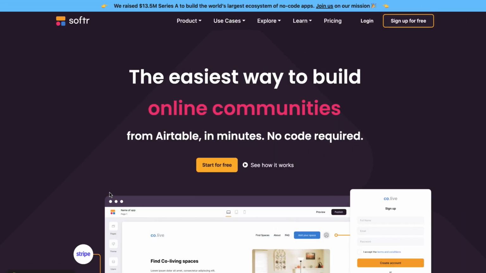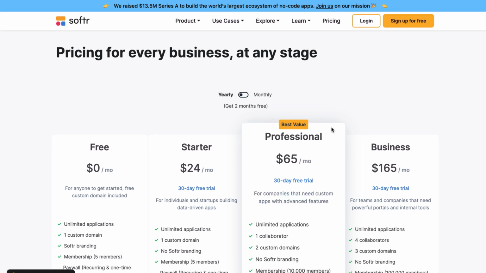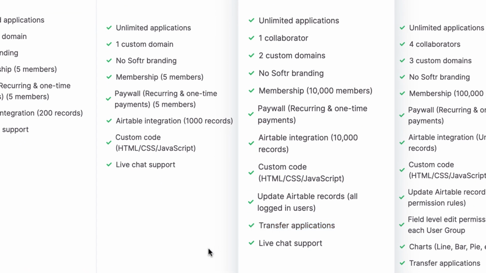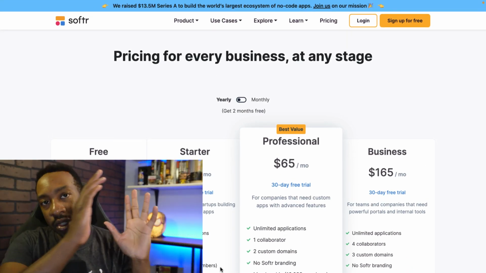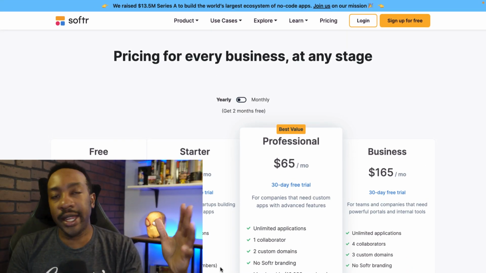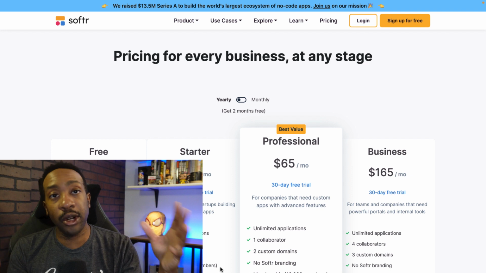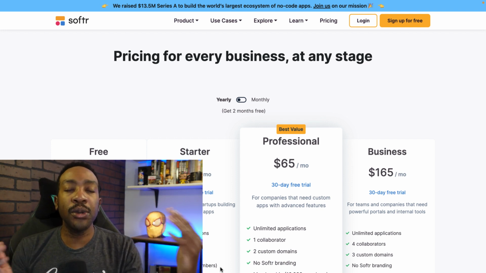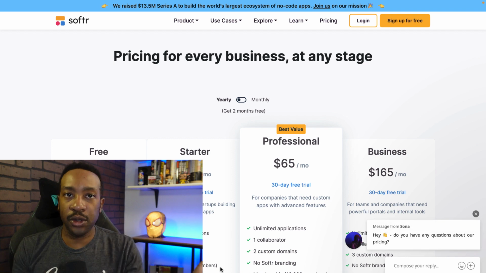Next, we have Softr. Softr allows you to create marketplaces, internal tools, all of these things. The benefit of this is when you go into one of the pricing plans, you can actually sell your template. For example, if you go into the professional plan, you can transfer applications. That allows you, once you have a following or people like a certain web application that you created, a marketplace or whatever, you can be selling that over and over again to your audience to have another stream of income.